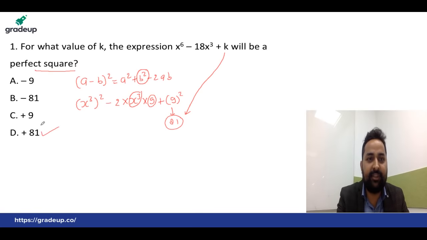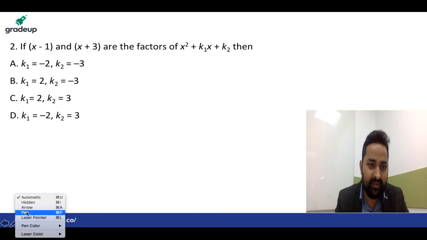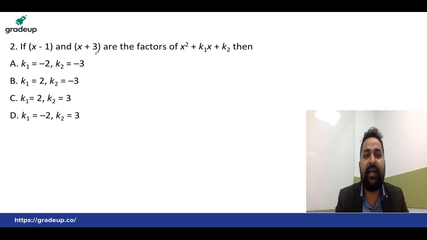Let's move to the next question, everyone. Very simple question this is also. x minus 1 and x plus 3 are the factors of this expression, then find the values of k1 and k2. Now how to solve this question? There are 2 ways actually. I am trying to give you the very simple solution. If x minus 1 is a factor, you know the factor theorem or remainder theorem.